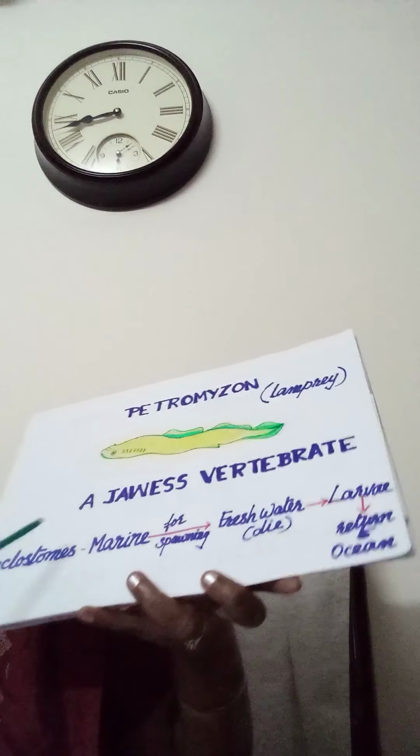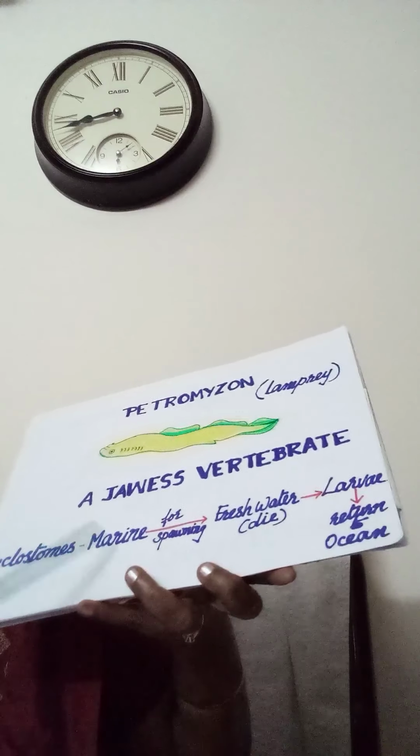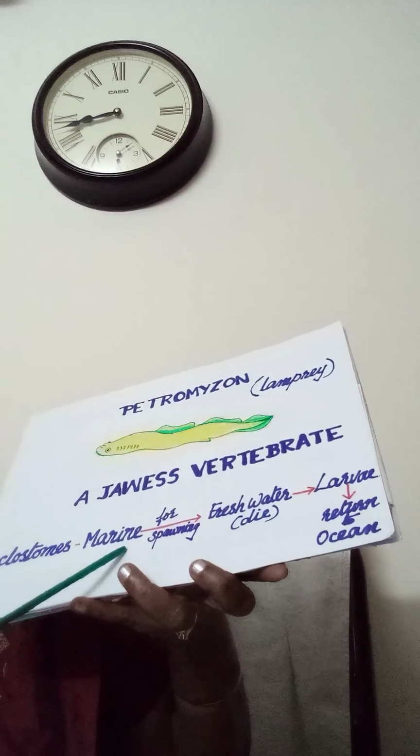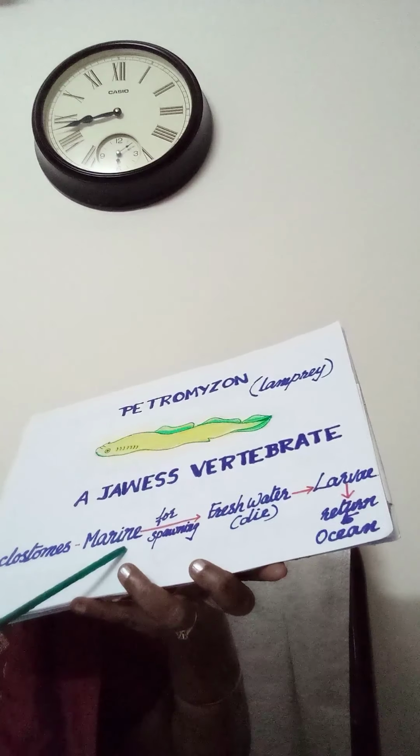So this is an important character. Cyclostomes are marine. They migrate to fresh water for spawning, for breeding or for laying eggs. After spawning, they will die within a few days. Then the larva after metamorphosis return to the ocean, to the marine water. These are the important characters of Petromyzon or cyclostome.